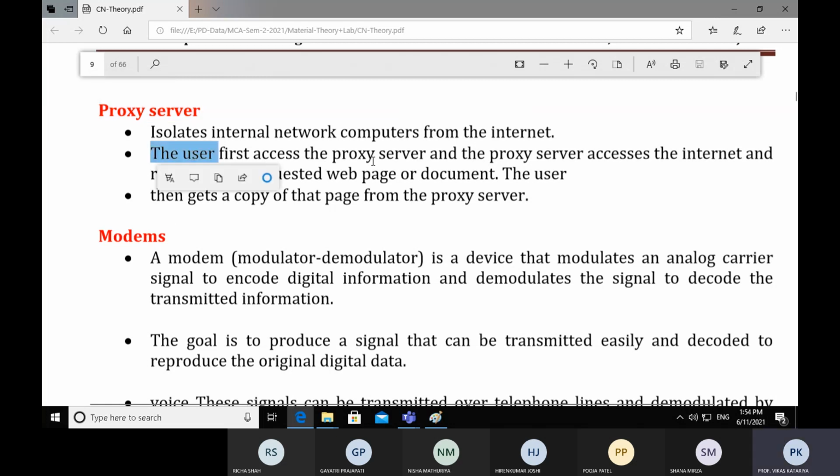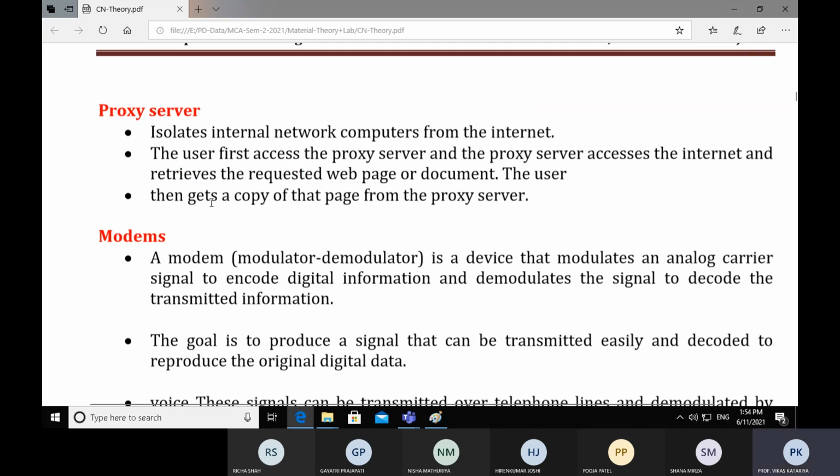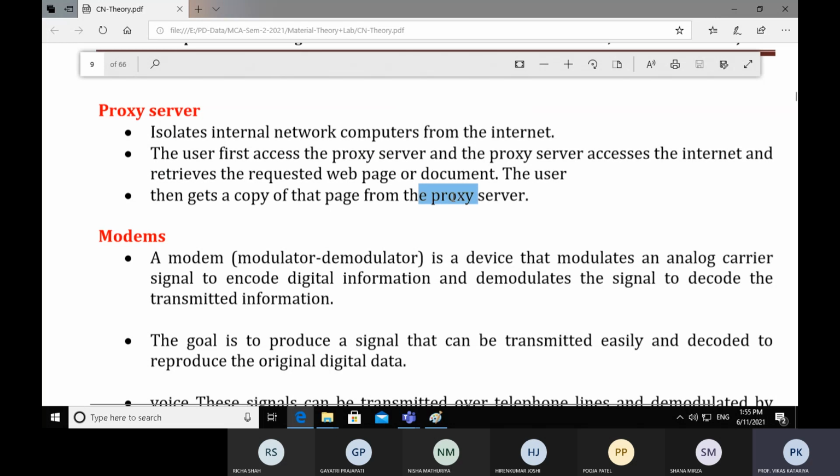The user first accesses the proxy server and then the proxy server accesses the internet and retrieves the requested web page or documents. Then the user gets a copy of that page from the proxy server. So whatever data is used by the user, it is always a copy from the proxy server.